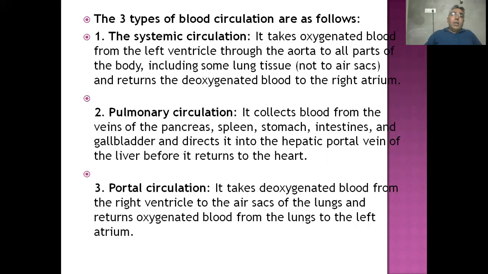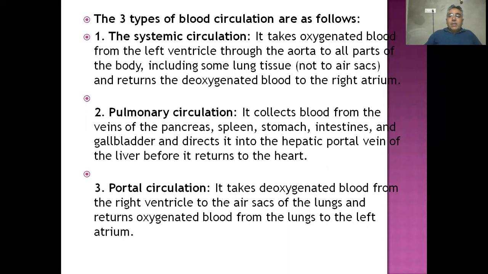Here I want to make it very clear that in systemic circulation, oxygenated blood goes to the body and deoxygenated blood comes into the right atrium. Oxygenated blood from the left ventricle through the aorta goes to the body parts, and it comes back as deoxygenated blood to the right atrium through the vena cava.